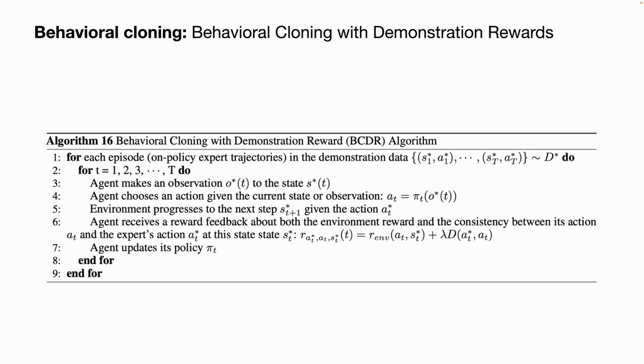However, once you make the action, you receive a reward. But not only do you have the current reward, you also have another reward which quantifies the discrepancy between your selected action and what the expert would have selected in the historical data. So in that case, you have both kinds of knowledge, and you can have a lambda to switch between the two objective functions, and then you can update the policy. The outcome is an online learning setting, but your policy is not just maximizing the reward, it is also more and more likely to mimic the expert policy or the human data that you are feeding as historical data.